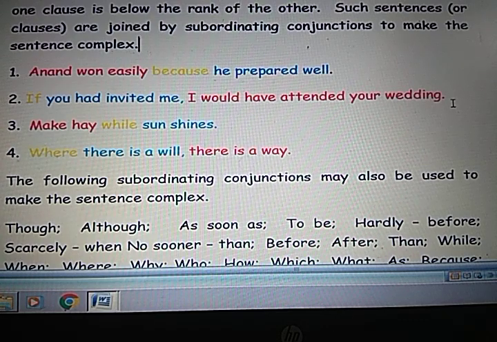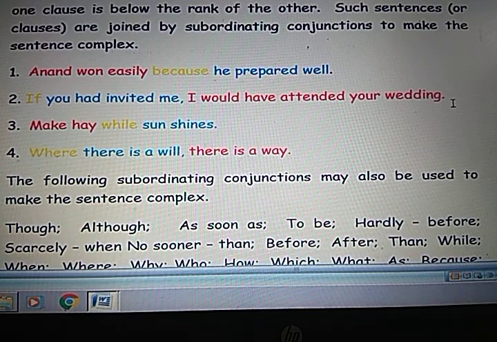So what is the check? Exchange the places of the clauses. Because Anand prepared well, he won easily. I would have attended your wedding if you had invited me. While the sun shines, make hay. There is a way where there is a will. Like that you can exchange.